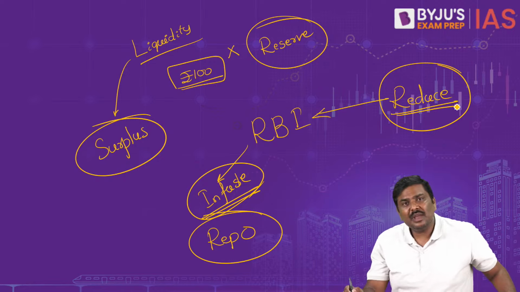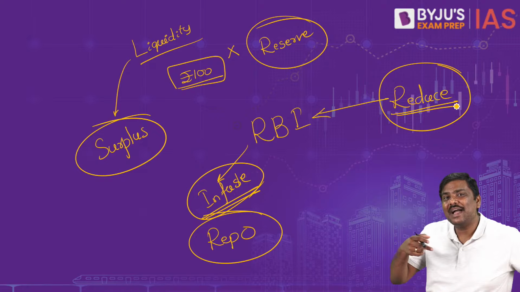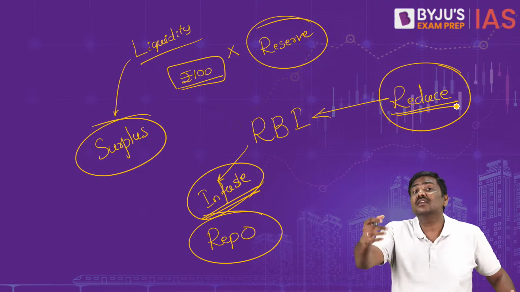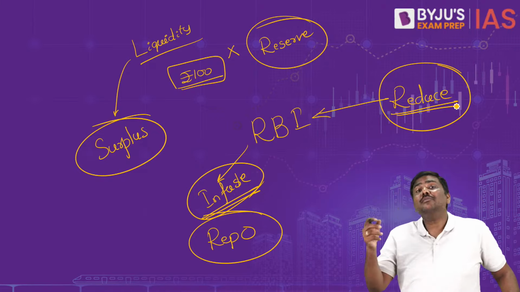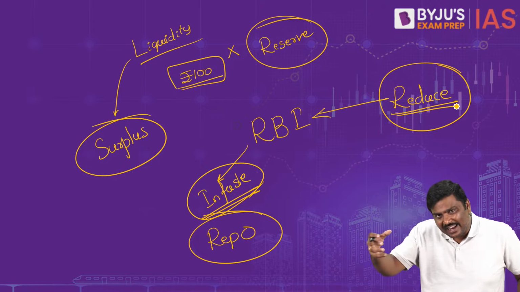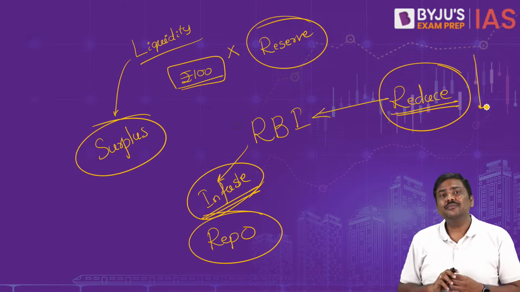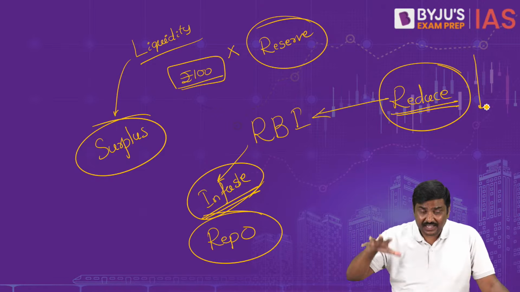And if RBI will collect deposits from the bank, if RBI will collect money from the bank, in what form? Let's say reverse repo. Or RBI has SDF now. If RBI will collect liquidity, or let's say collect money from the bank, liquidity will come down. Now have a look at this. Overall banks, please understand this carefully.